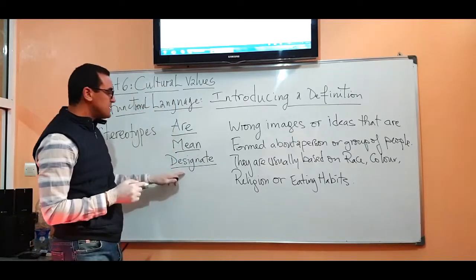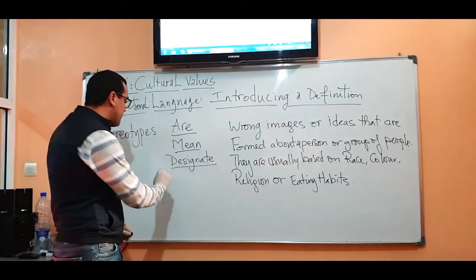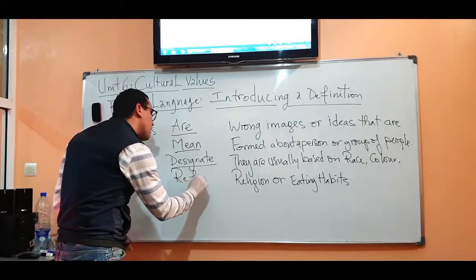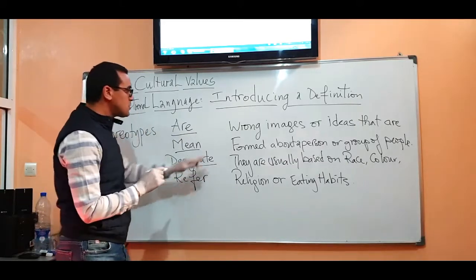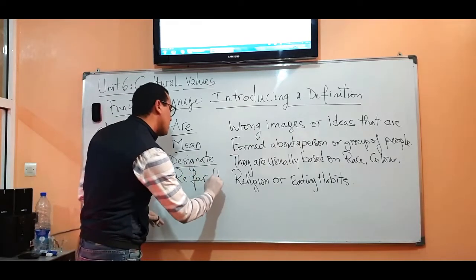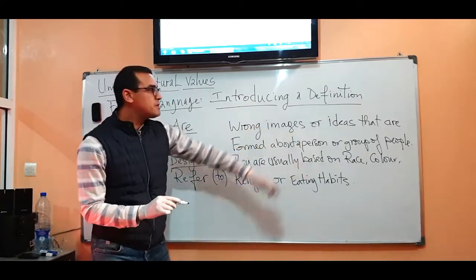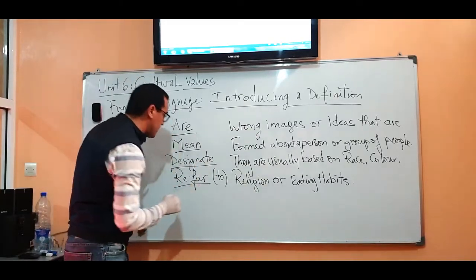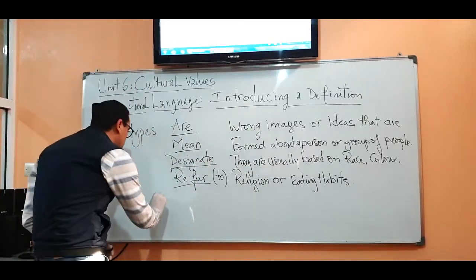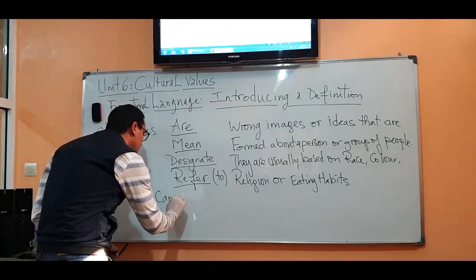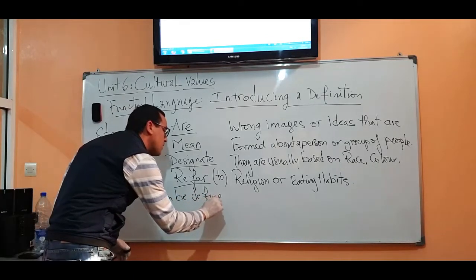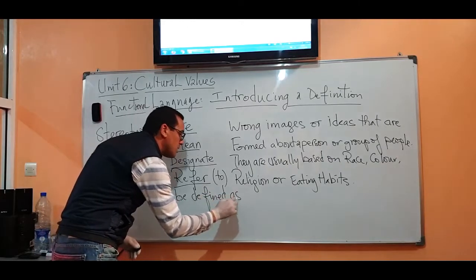So stereotypes designate. We have, for example, stereotypes refer to wrong images or ideas that are formed about a person or group of people. We have, for example, can be defined as.